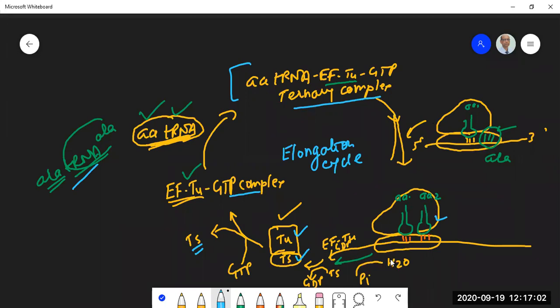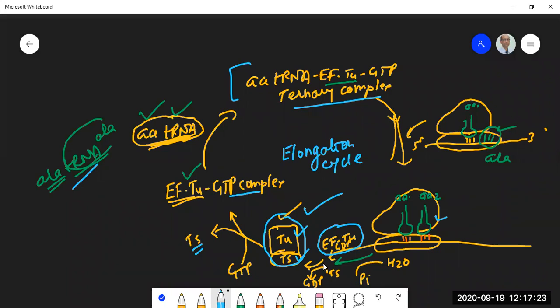Because of the GTPase activity, the GTP will be hydrolyzed and Pi will be liberated. So you have EFTU GDP remaining. The TS subunit will join, GDP will leave, and this elongation factor will be regenerated. It is ready for the next cycle.